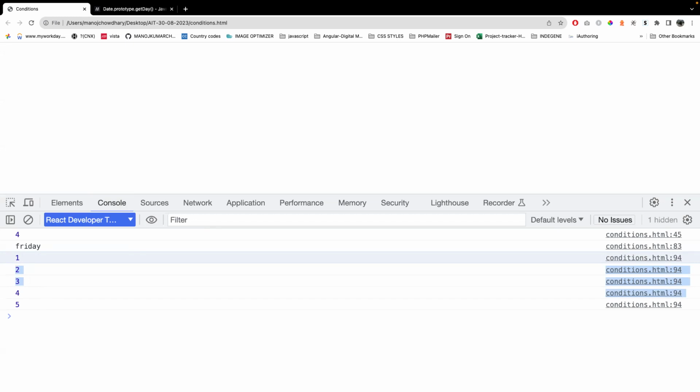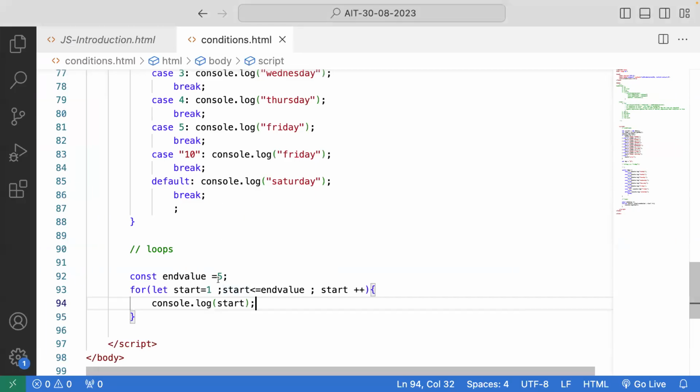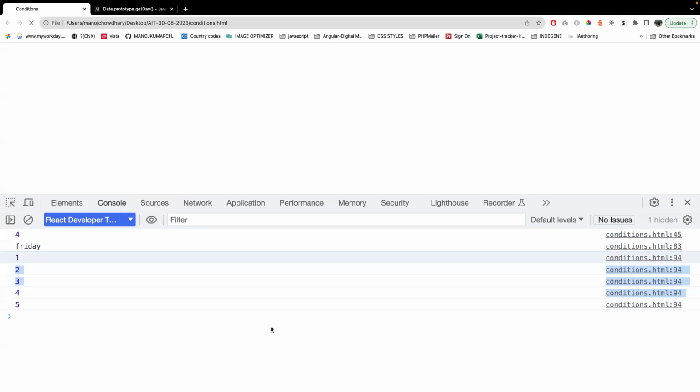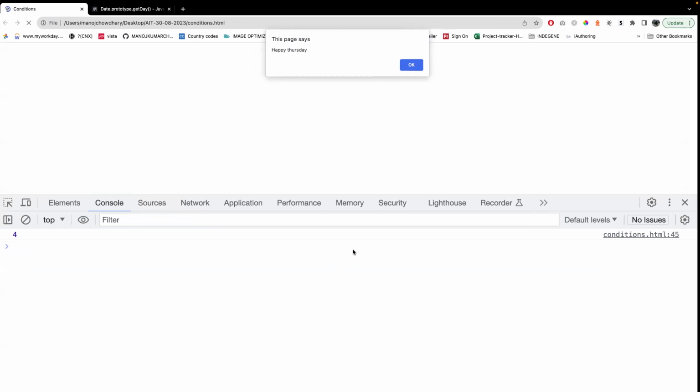So until your condition fails, it will go on executing the loop, and whatever statements or functions or anything that you want to pass under that loop will be executed. For example, I'll make a small change to it. If my end value is 1, now tell me what will be the output. 1. Hmm? 1. Why will it be 1? Can anybody tell me?